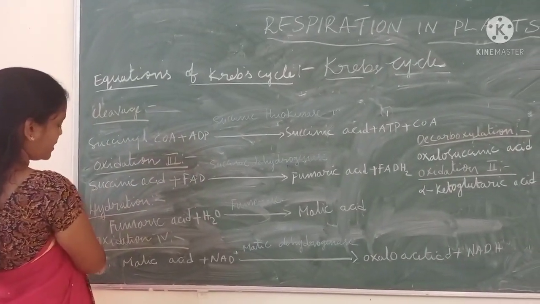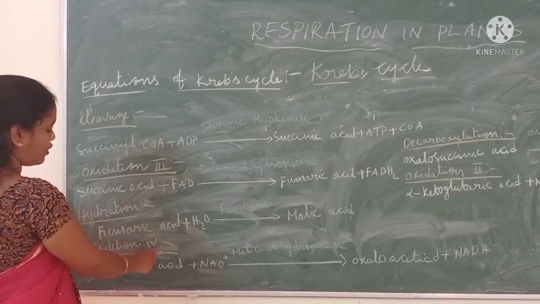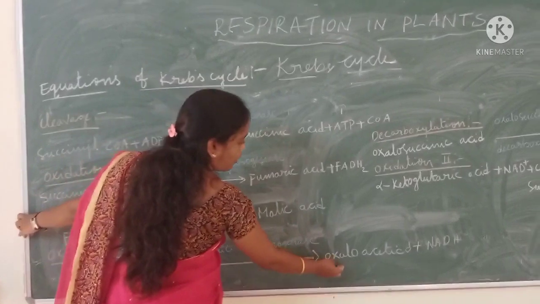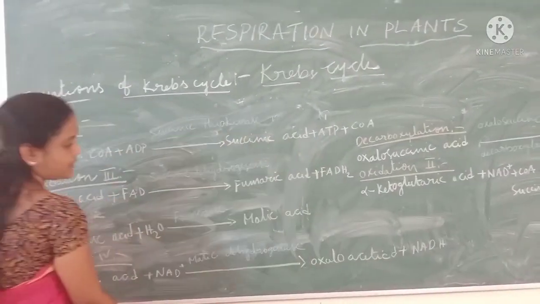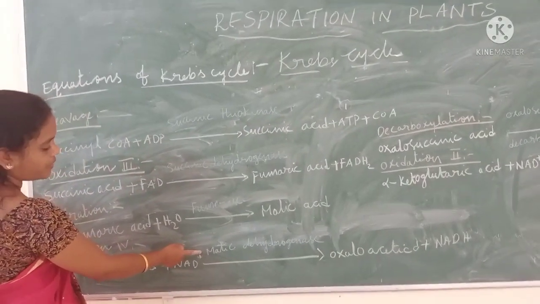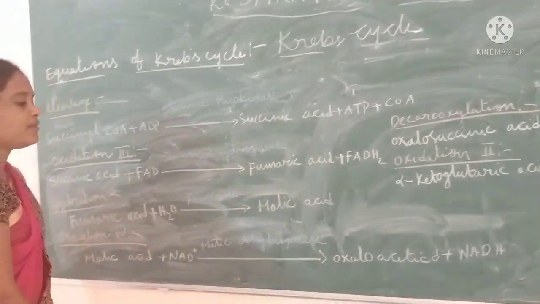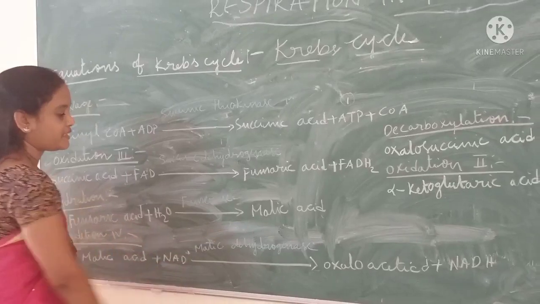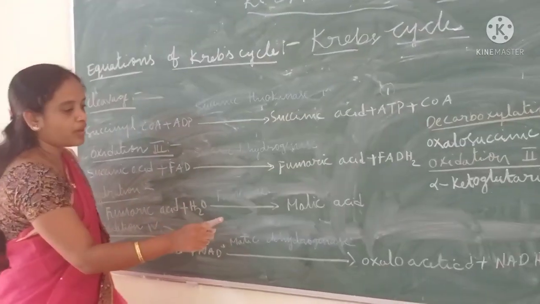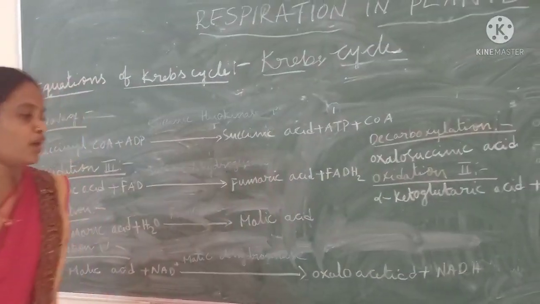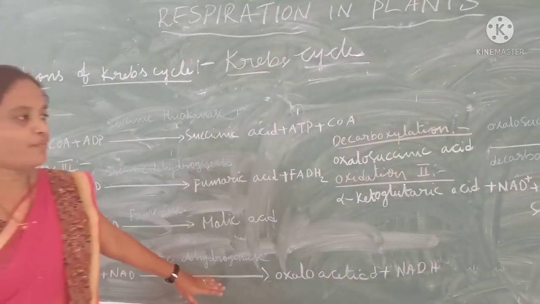And in this equation, that is oxidation 4, malic acid converts to oxaloacetic acid in the presence of malic dehydrogenase. Here also one molecule of NADH has been formed.